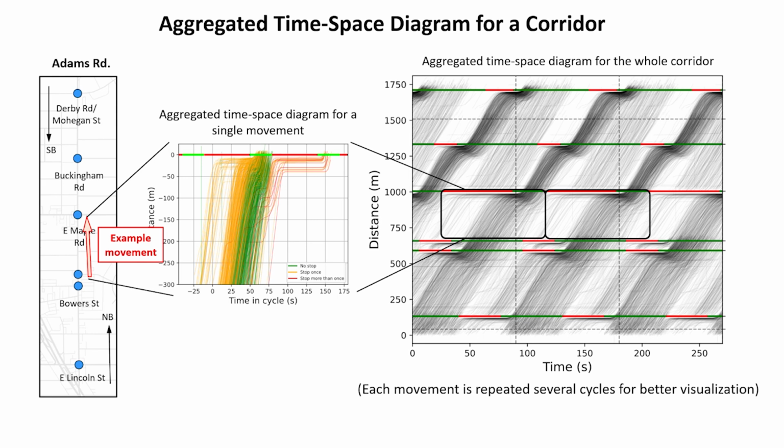The diagrams are temporally aligned across the entire corridor according to their respective intersections' offset. The offset is the difference between the start of the cycle and the reference point. Different offset values will change the corridor's coordination.